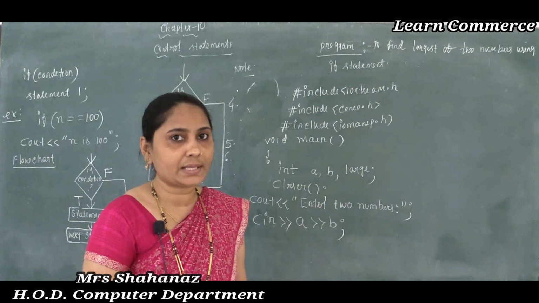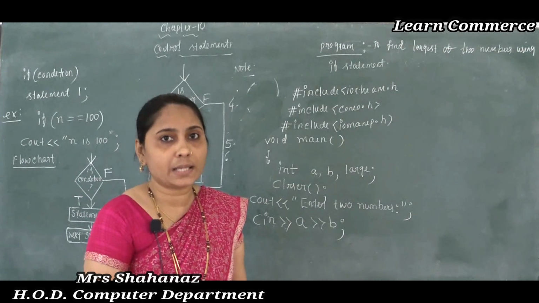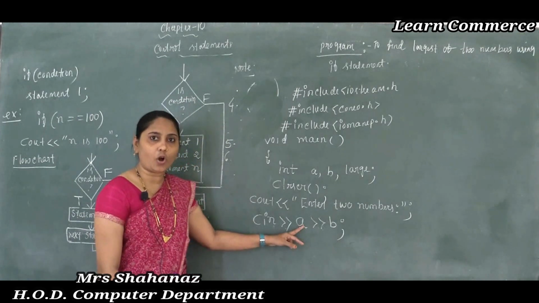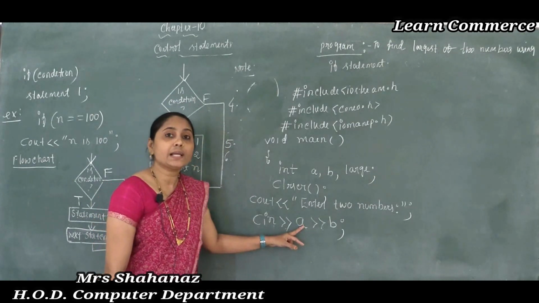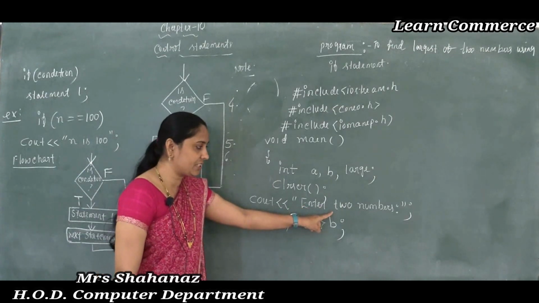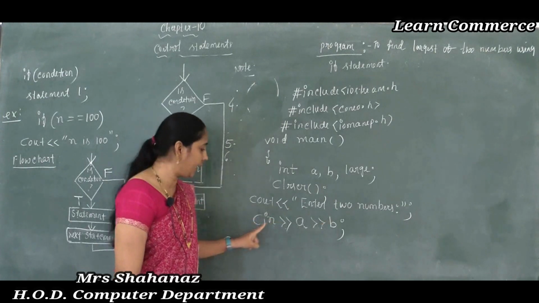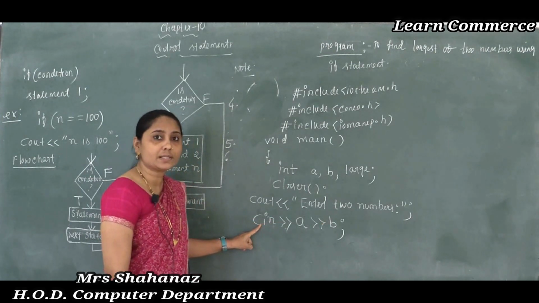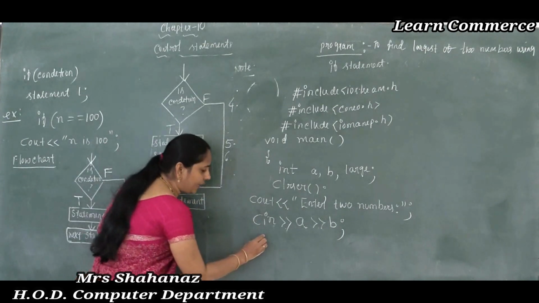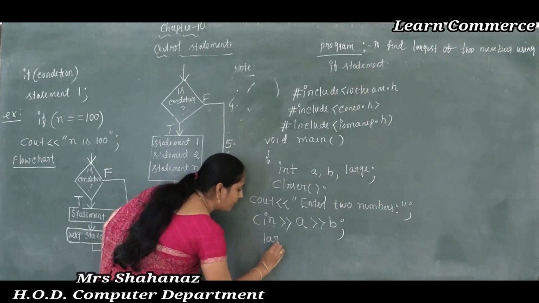The meaning of cascading of input operators is using multiple stream extraction operators in a single cin statement. So when this message is displayed, I input the values for A and B by using the cin function. Now it's my assumption: the large value is equal to a.